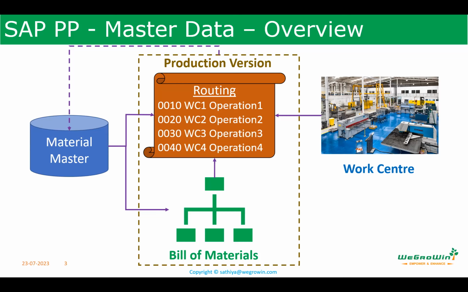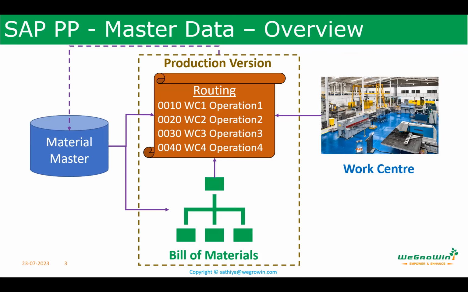With the material master, we create the bill of material, where the header material is what we are going to produce, and the child materials are the inputs to produce the header material. Then we have the work center where the activities are performed. The combination of work center and bill of material gives the routing for the header material. Routing and bill of material combination is called the production version.